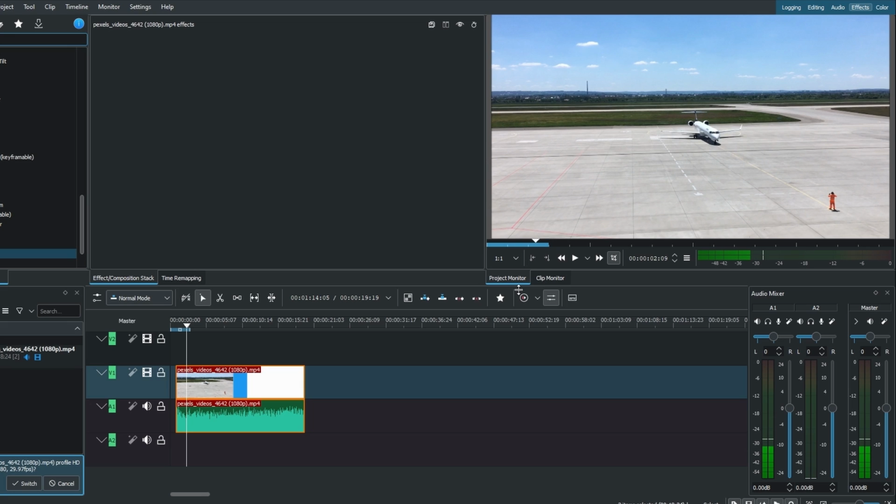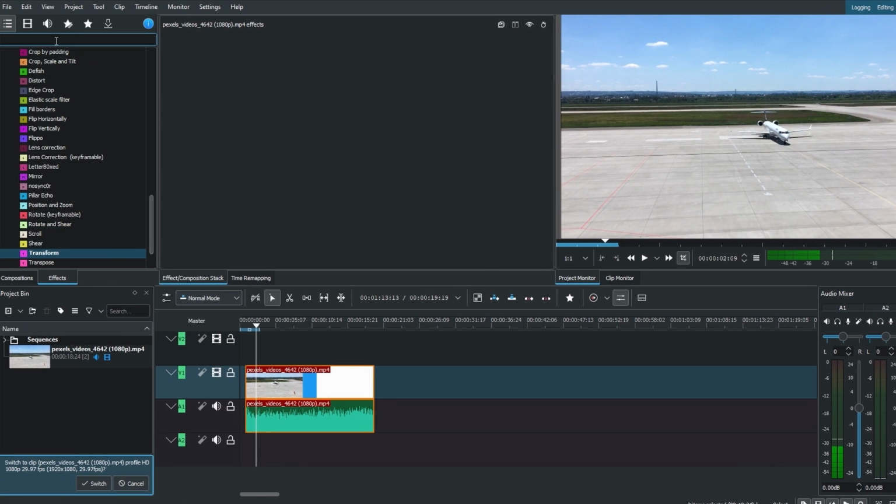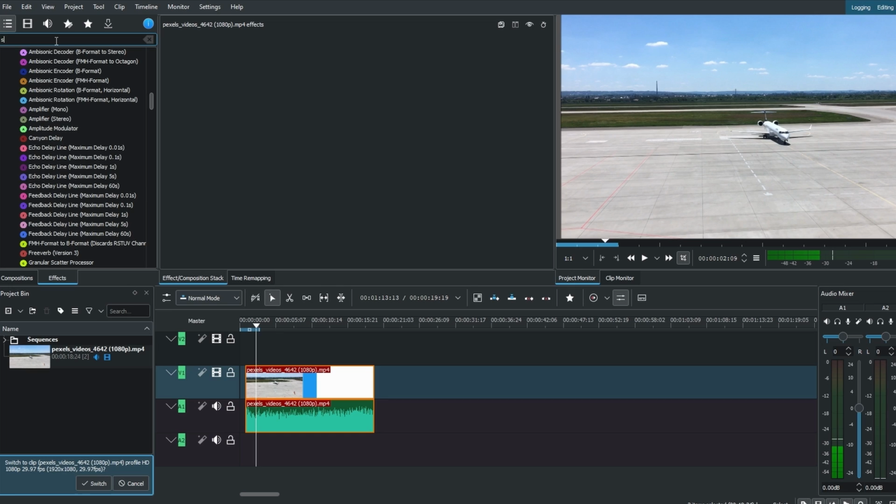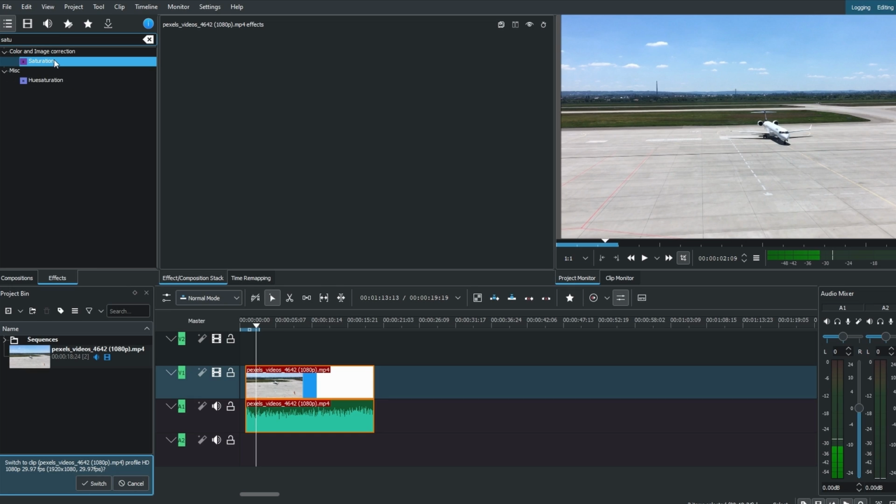Begin by adding a video clip to your timeline. Now navigate to the Effects tab, located in the top right corner. In the search box, type Saturation. Drag the saturation effect onto your video clip.